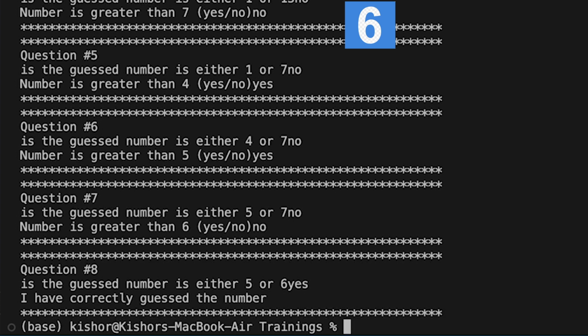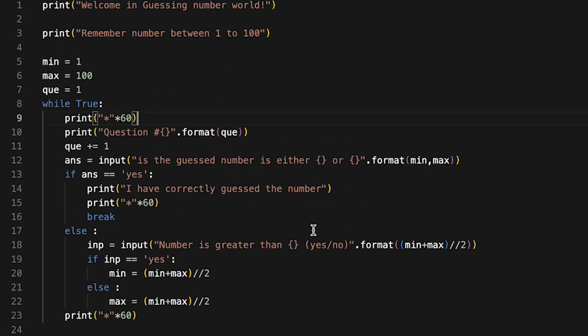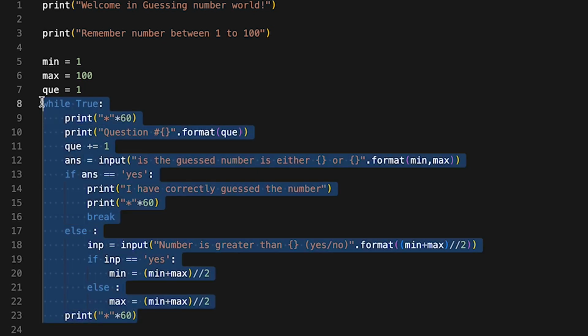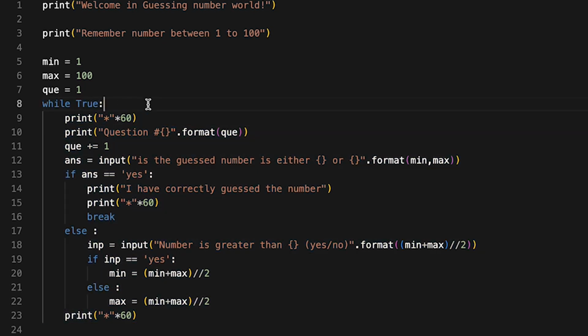Question number 8. With the help of only 8 questions, I can guess your number, whatever you have remembered. Because the algorithm which we have implemented is called binary search. And the time complexity of binary search is log n. So log 100 means 7 to 8.